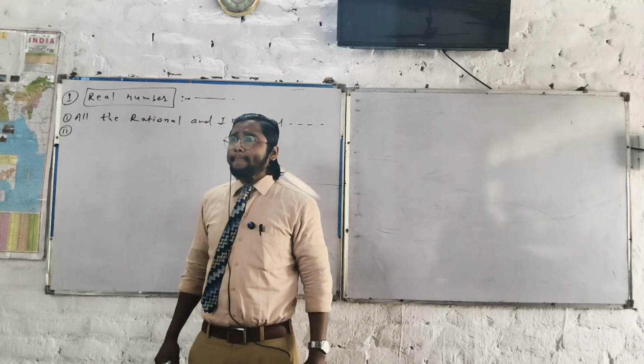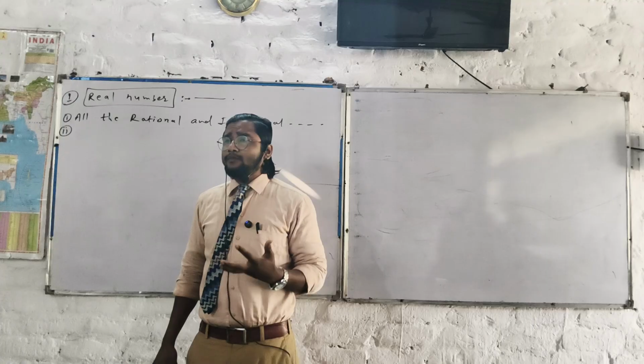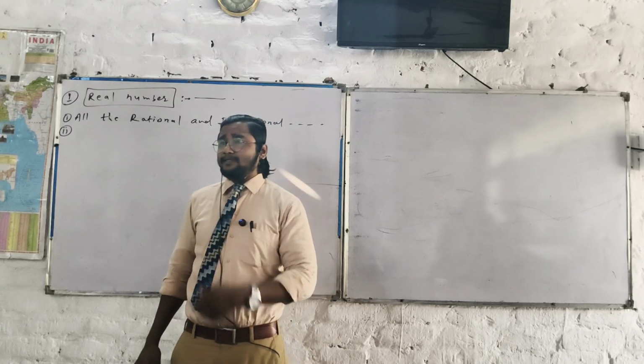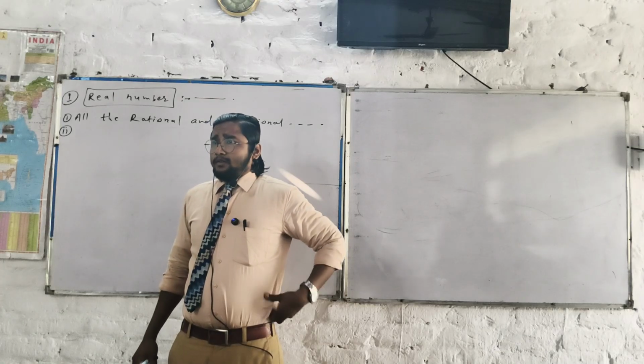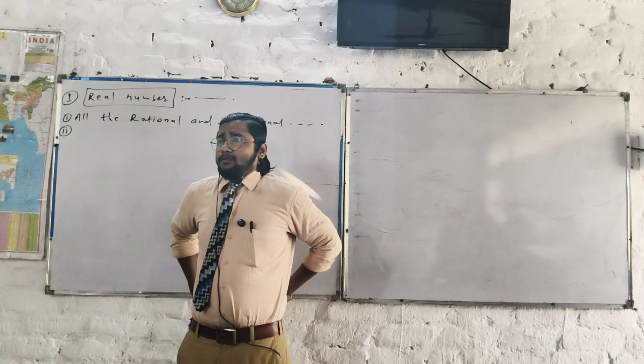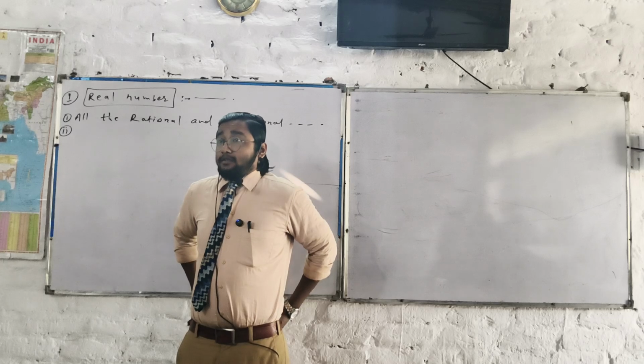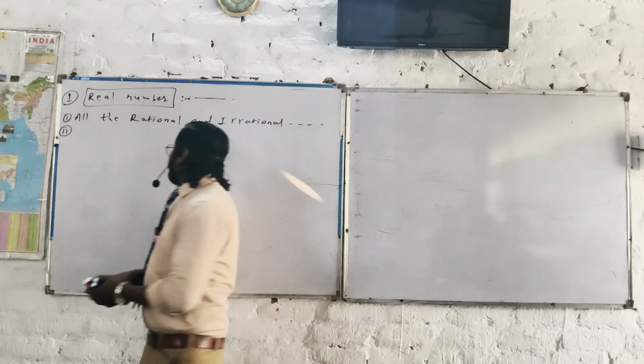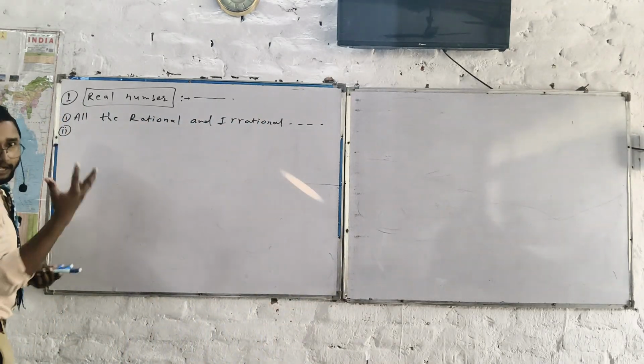What was e? What is the approximate value of e? Tell me some decimal places. So guys, now all the rational and irrational numbers are the real numbers, right?